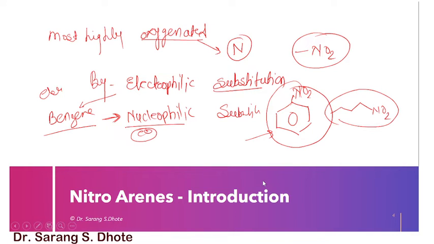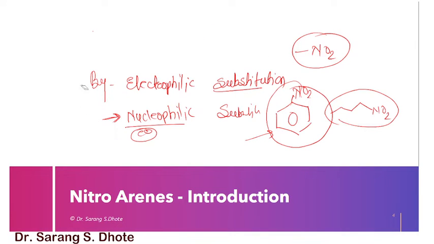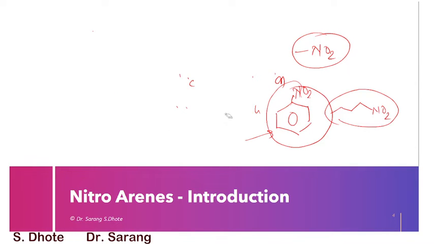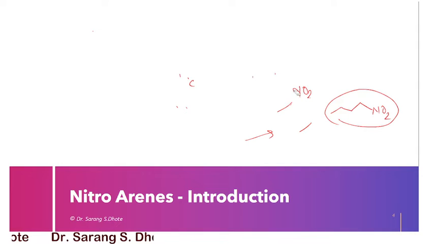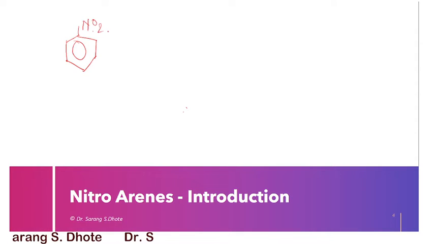Now we are going to discuss the first case, the nitroarenes. What is the meaning of nitroarenes? Most of the time arenes relates to an aromatic cyclic ring, for example benzene. So this is an arene, and if there is an NO2 group on the arene, then it is known as a nitroarene.